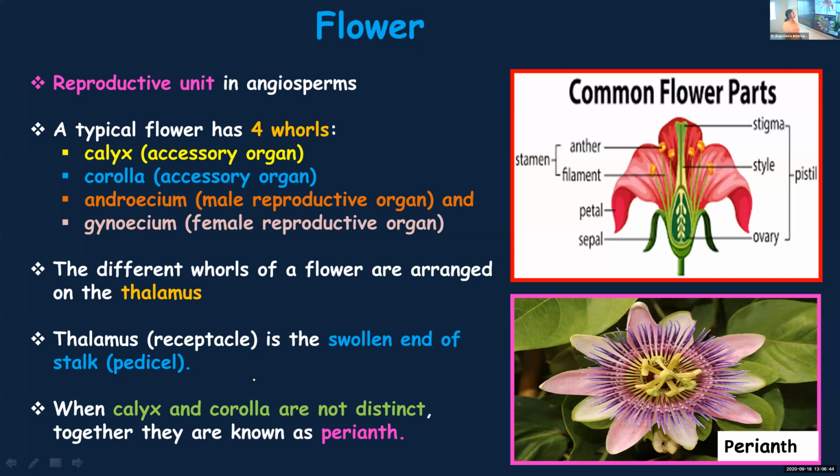So more about all that we will learn later. And where are these four different whorls arranged? On thalamus. What is the thalamus? Thalamus is the swollen basal part of the flower, or else you can say it is the swollen tip of the pedicel. So pedicel is what? The stalk with which a flower is attached to the stem. And what is a perianth? For 1 mark, such questions can come. What is perianth? When sepals and petals or calyx and corolla are not distinct, then you call it a perianth.